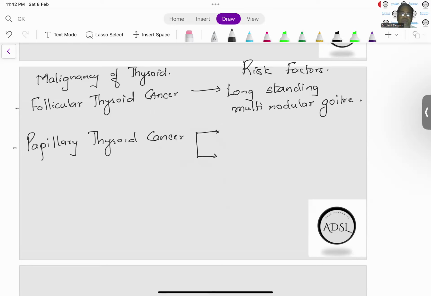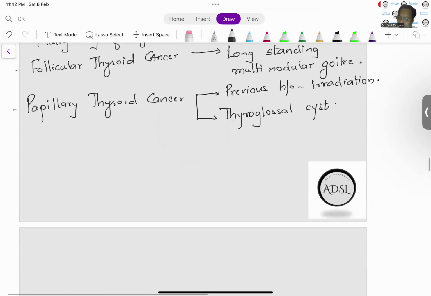First and foremost, the important risk factor for papillary thyroid cancer is previous history of irradiation to the neck. Okay, previous history of irradiation to the neck. Another risk factor is something called as thyroglossal cyst. Okay, thyroglossal cyst.